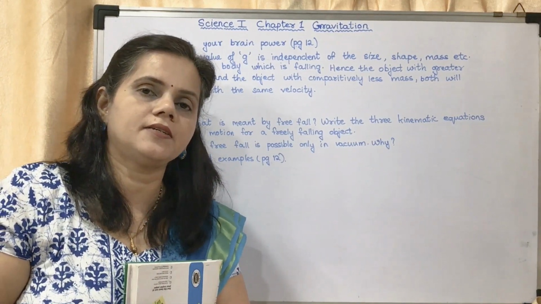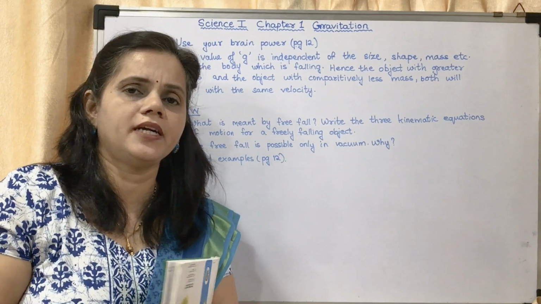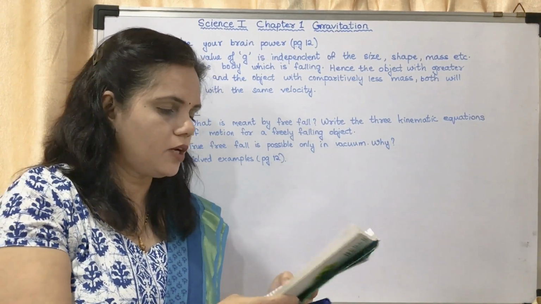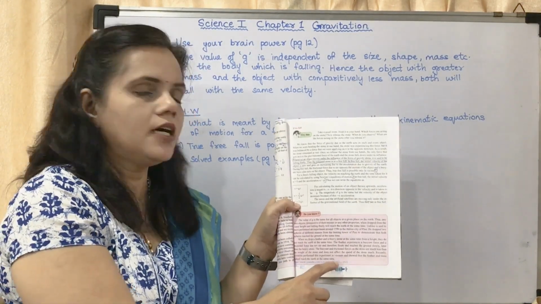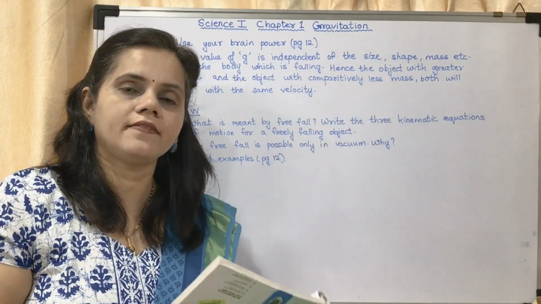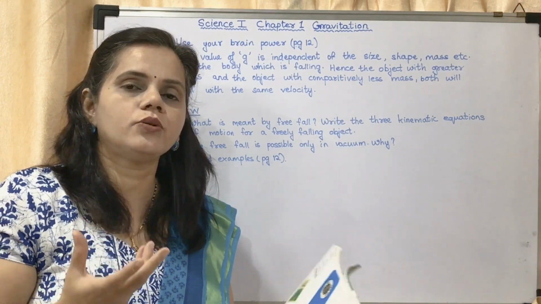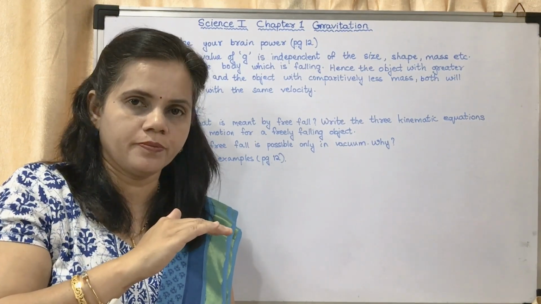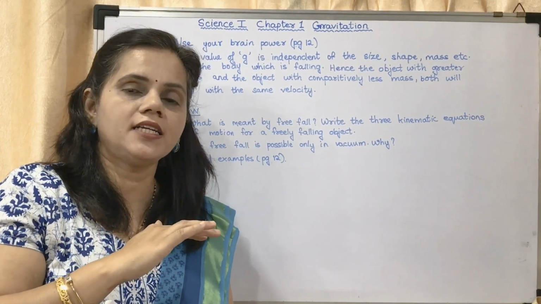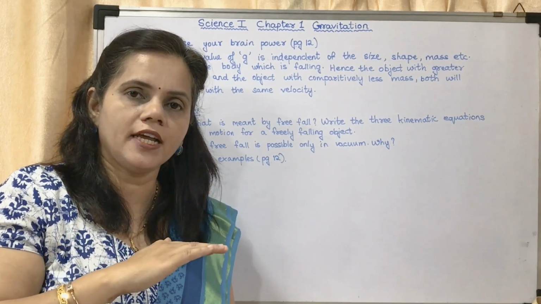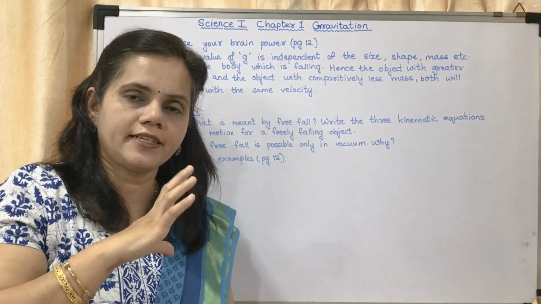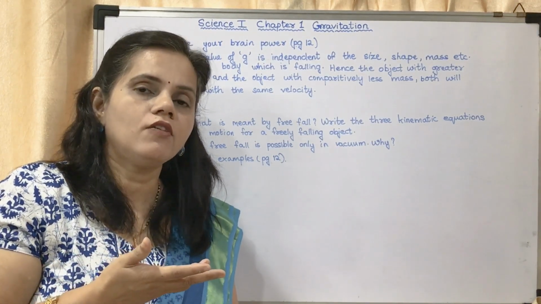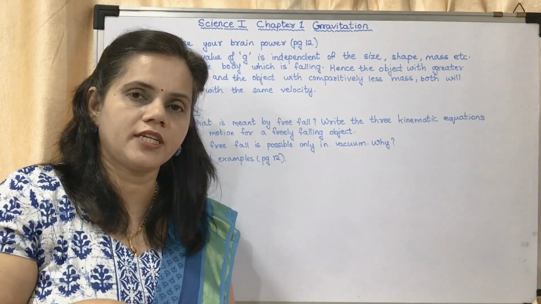Several scientists have done several experiments. A link is given on page number 11, below. You may try this link. They have given an experiment to show that a stone and a feather fall at the same time in vacuum. Now why does it fall so? When an object is falling, there is gravitational force attracting it towards the center of the earth. But the acceleration due to gravity for a heavier object and a lighter object is the same.